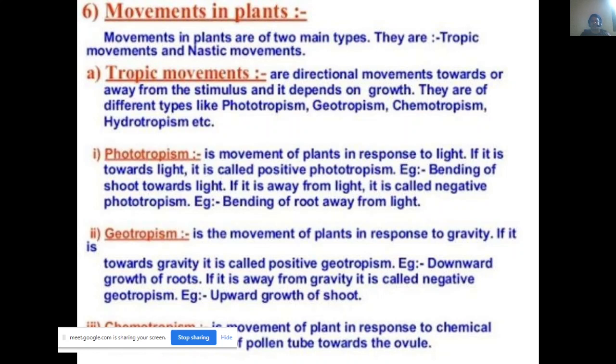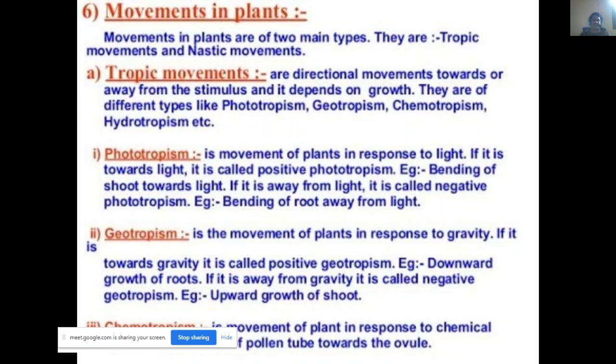So that's a differentiation. That means they move or bend towards the light source. That movement is generally referred to as phototropism. For example, bending of especially the tip portion of the plant towards the light source. For this you have one experiment, the phototropism experiment. Just take a dark box. In that you keep a potted plant, and you observe it for a few days.